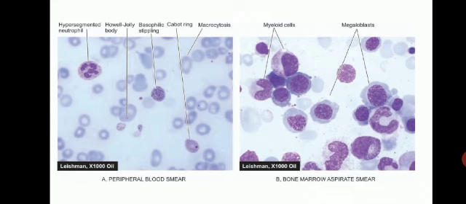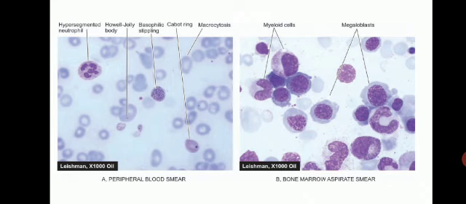This is a picture of peripheral blood smear. Here you can see that there is a hypersegmented neutrophil, there are macrocytes, and there is presence of inclusion bodies like Howell-Jolly body, basophilic stippling and Cabot ring. Howell-Jolly body is a DNA remnant and it can be seen as a single dark purple or blue color inclusion.